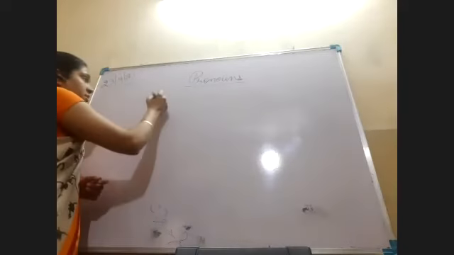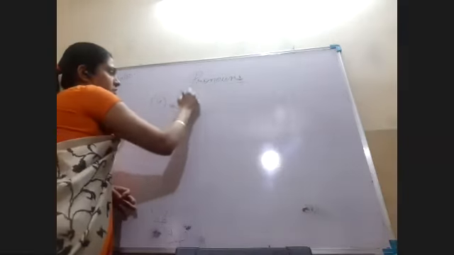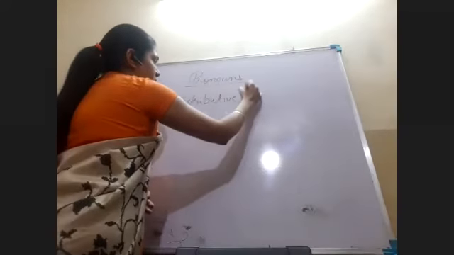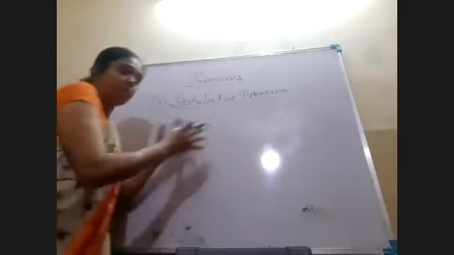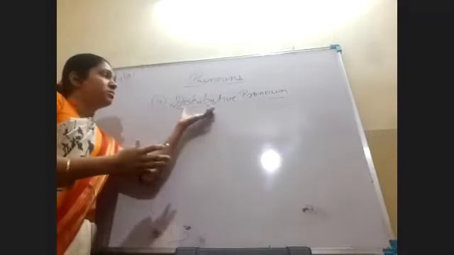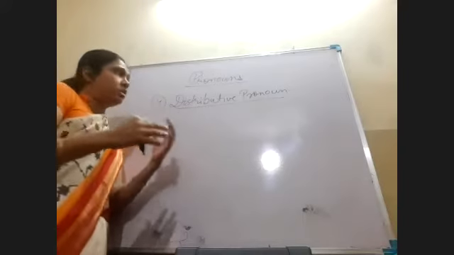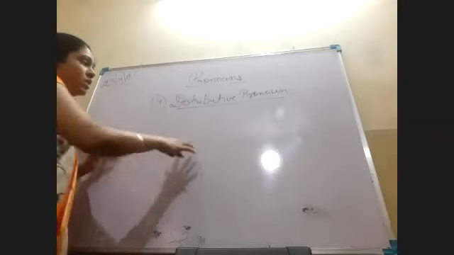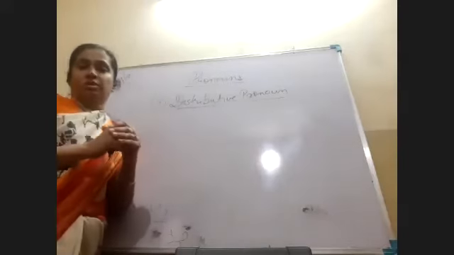Okay. The fourth one is the distributive pronoun. Now, what does distributive mean? Distribute means distribute karna. These distributive pronouns are used in the sentence to show the distribution.